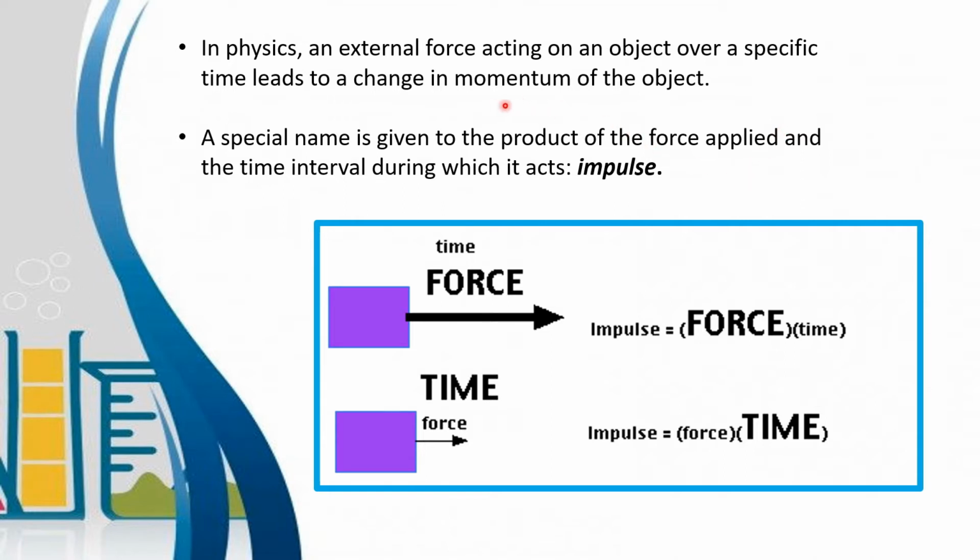If there's a change in momentum because of the application of force in a certain time of contact, there's what we call an impulse. An impulse is the product of the force applied and the time interval.